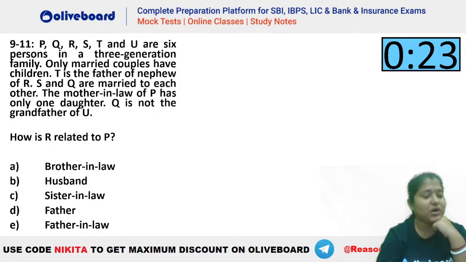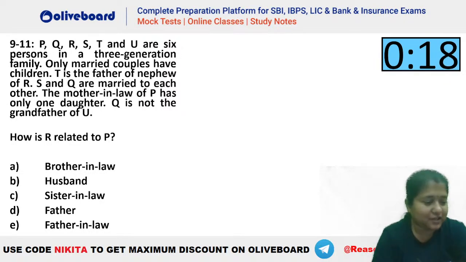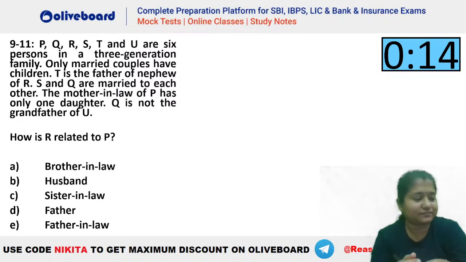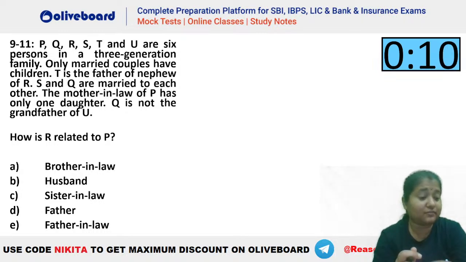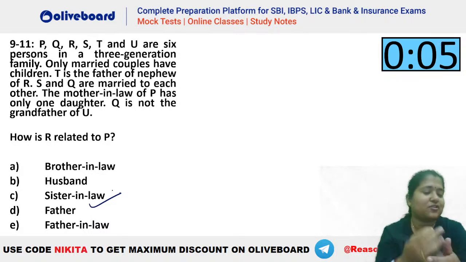Done. So how is R related to P? Naveen? What is the answer that we are getting here? How is R related to P? Okay, sister-in-law. Chalo, Naveen says it should be sister-in-law. We will see whether that is the answer or not.